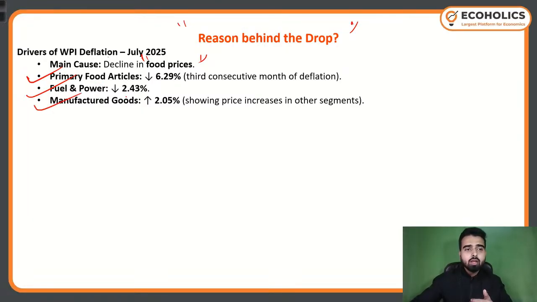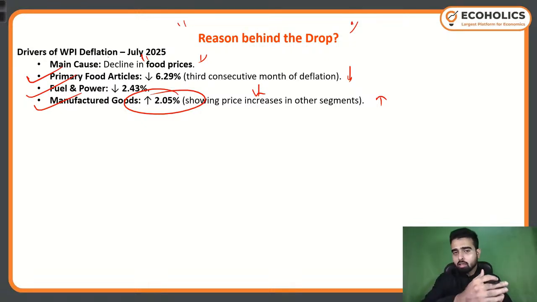Manufactured goods, the only subcomponent of WPI that shows inflation, were at 2.05%. Even so, the deflationary pressure in the other two segments was so prominent that the entire July WPI went down.